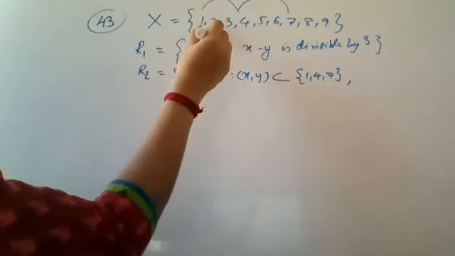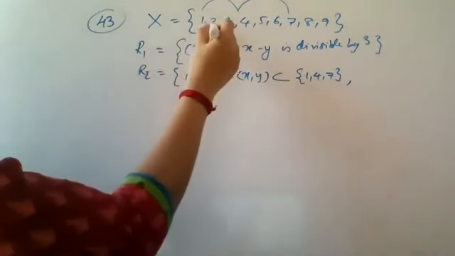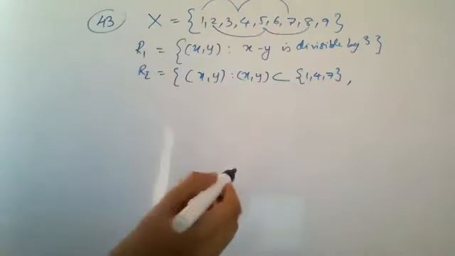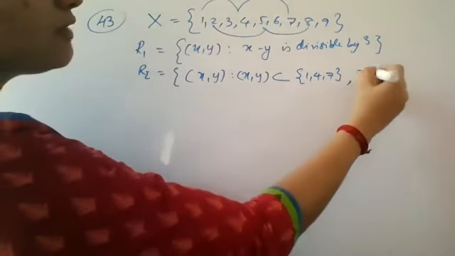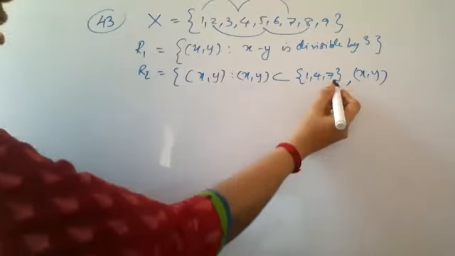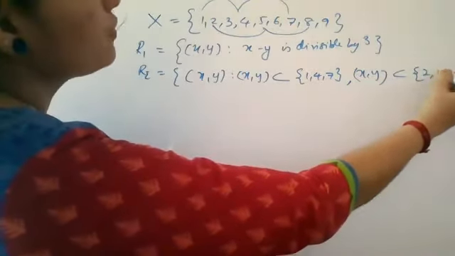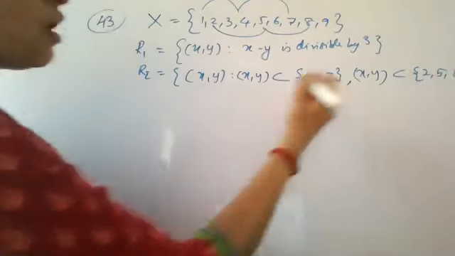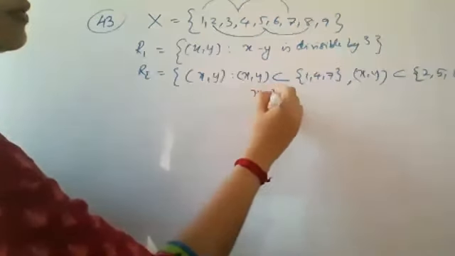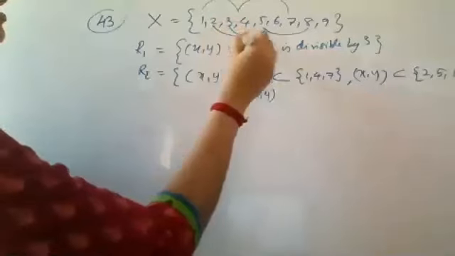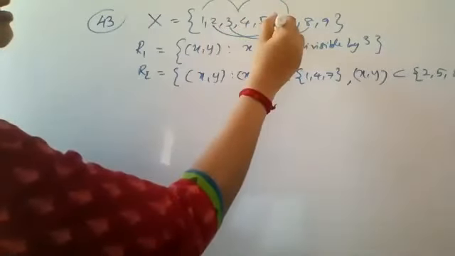If it is 2, then they are taking 2, 5, 8. Either xy will be a subset of 1, 4, 7 or it will be a subset of 2, 5, 8 or it will be a subset of the remaining, which will be 3, 6 and 9.